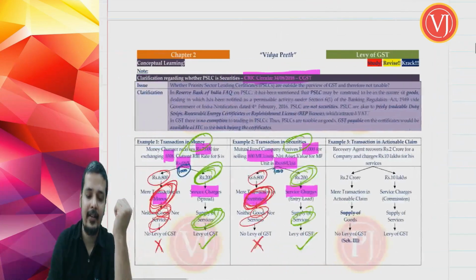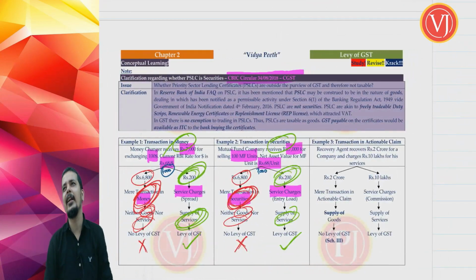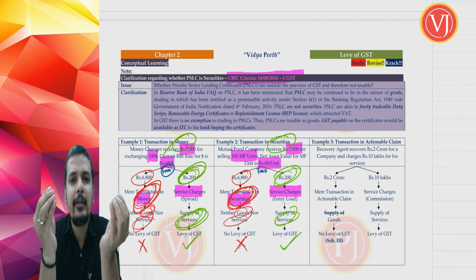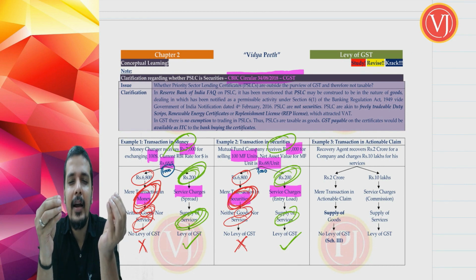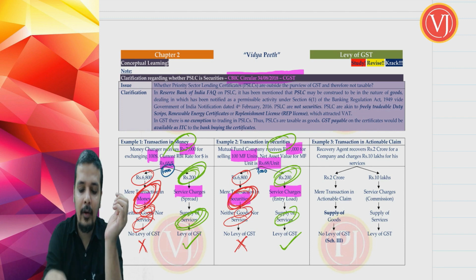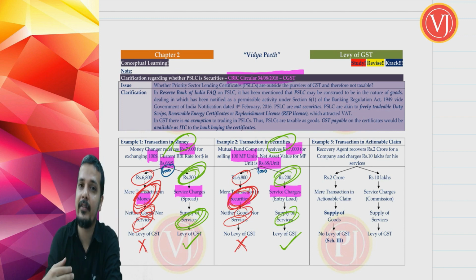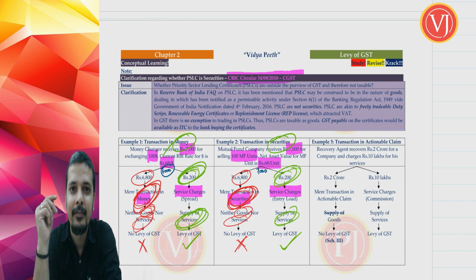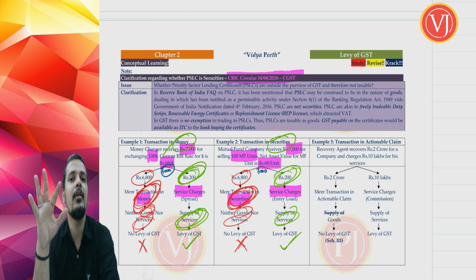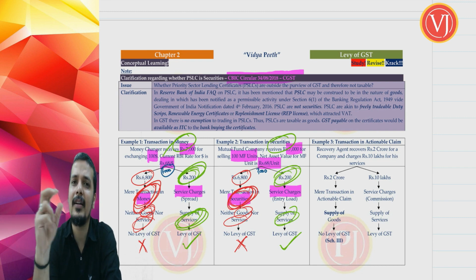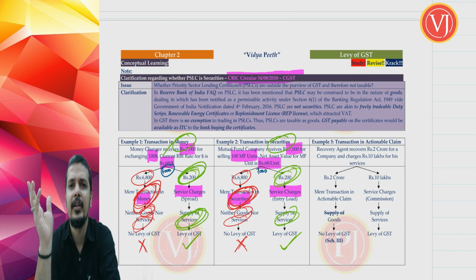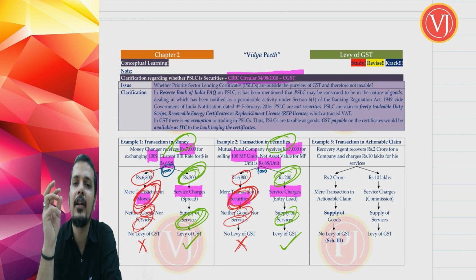Whenever I discuss circulars, I tell my students very clearly: circulars, don't be afraid. If you have understood clearly what the law is, circulars will only be adding some clarification. Though circulars look very small, there will be lengthy circulars running to 2-3 pages, and we'll be completing them in 2-3 minutes. Because when we have understood law in a very clear way, circulars have nothing to add to it. They cannot add any further value to it.